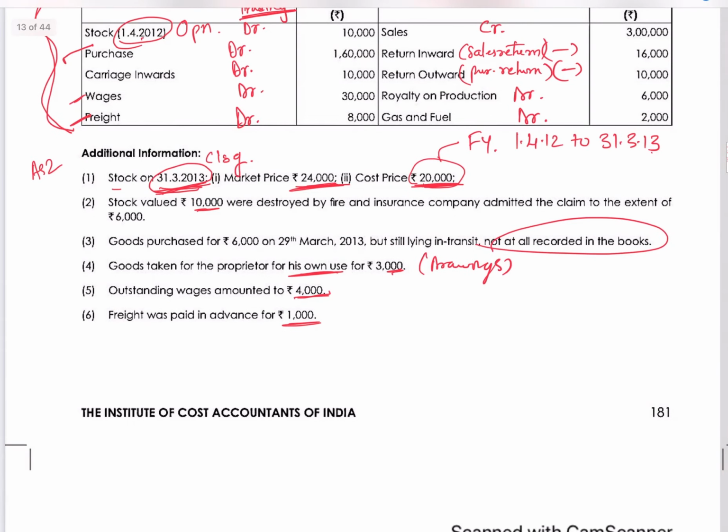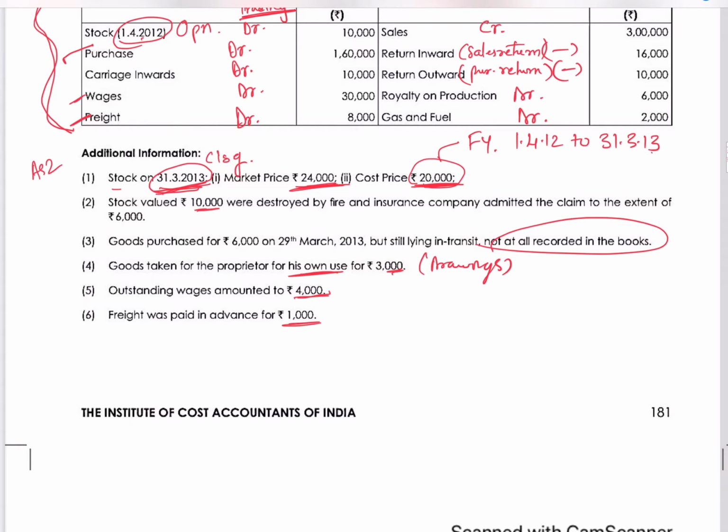All this additional information will have 2 impacts. One, closing stock will come in the trading account here. Another, the same figure we will write in the balance sheet. But as we are not preparing the whole financial statement here, you will see only one impact right now. Stock valued at 10,000 was destroyed by fire. The insurance company admitted the claim to the extent of 6,000.